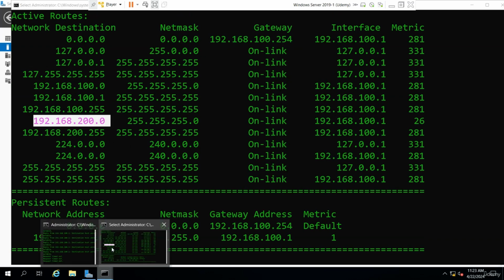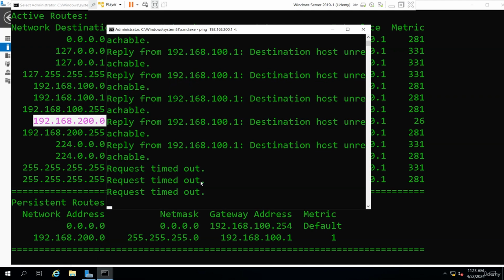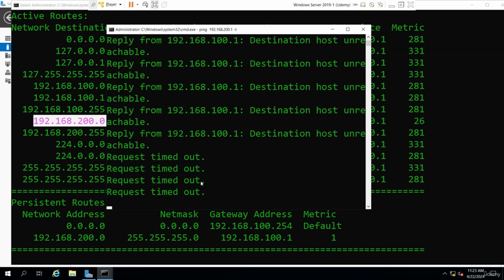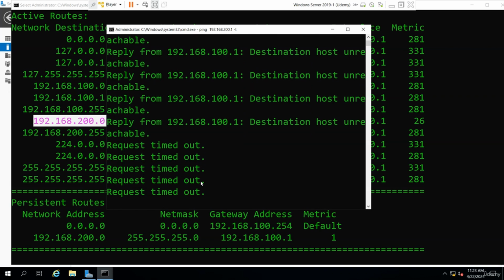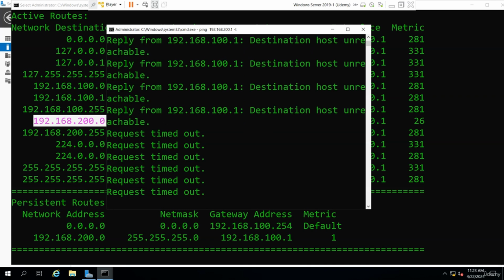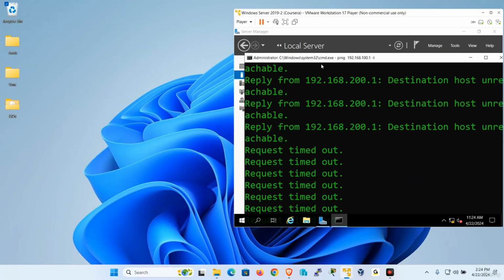Okay, how about the error message? Did it change? Oh, it's getting better. It says, listen, it's timing out this time. It's like, I think I know where you are, but I could still not reach you because I have to go back to Coursera and establish a static route back to Udemy. So let me minimize this. All right. So we're actually almost there.